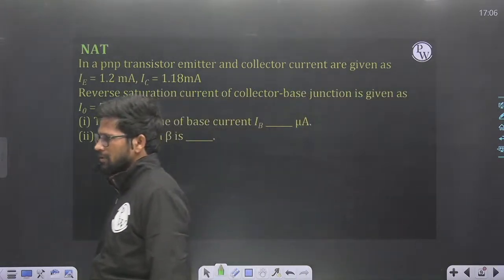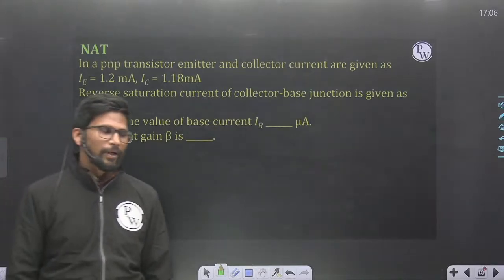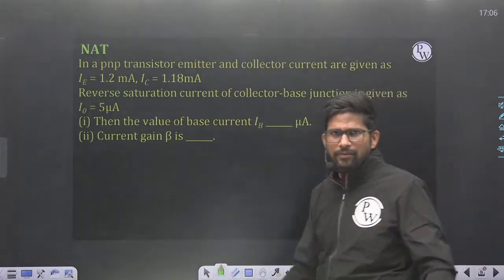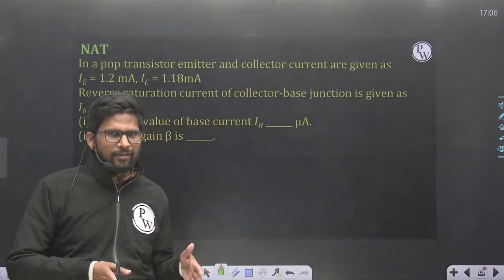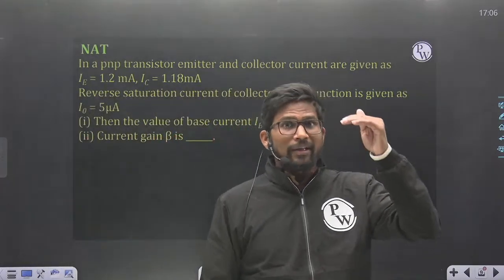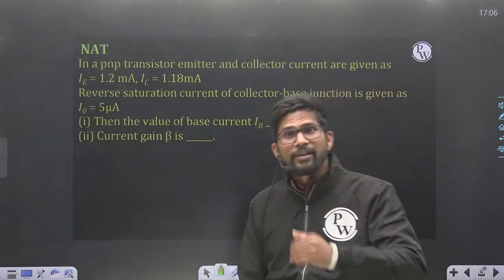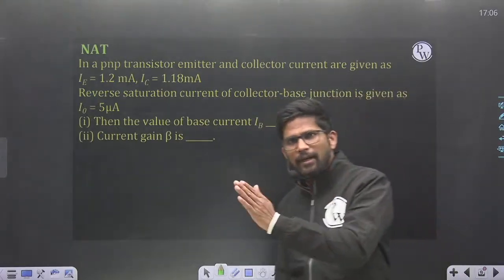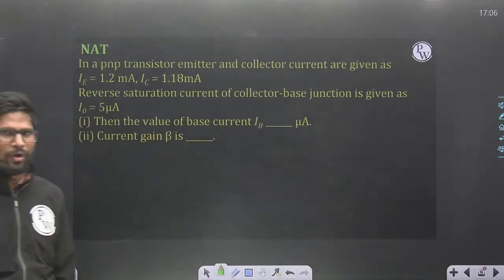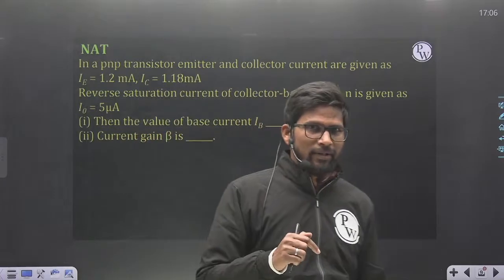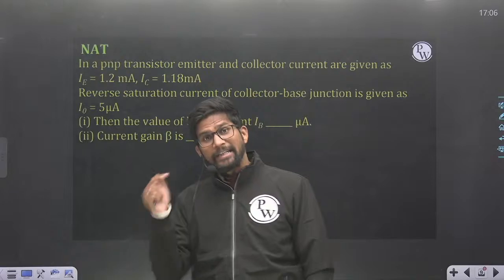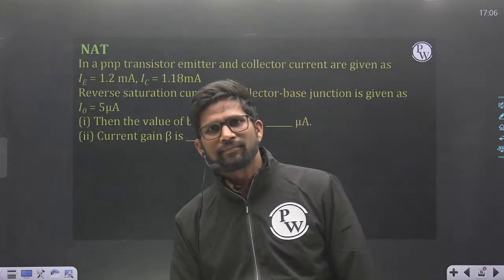New depletion width you need to find at the applied reverse bias voltage of VR, because width will increase. Increase on N side is delta Xn. Increase on P side is not given, because you can use the information given earlier to find the increase in the width on P side. So maintaining the same ratio, as Xp is 2 times Xn, delta Xp will also be 2 times delta Xn, and Xp dash will also be 2 times Xn dash.